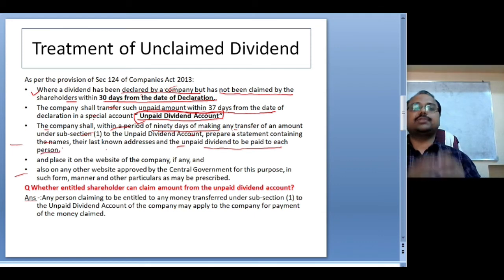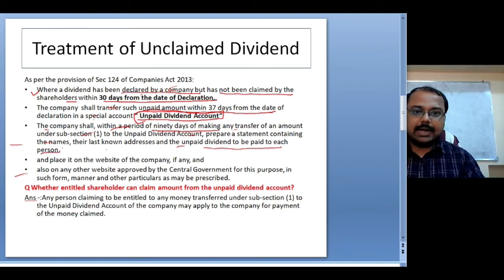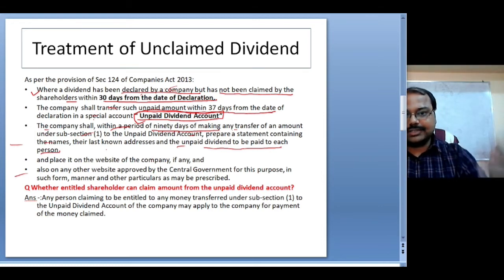Then the company has to again verify the names and the addresses, and why they are unable, why nobody is actually claiming the money. For that, within 90 days the company has to prepare the statement, and the statement should contain the names, the last known address and the unpaid dividend amount which the person is not claiming. The company has to make a list of it within 90 days.